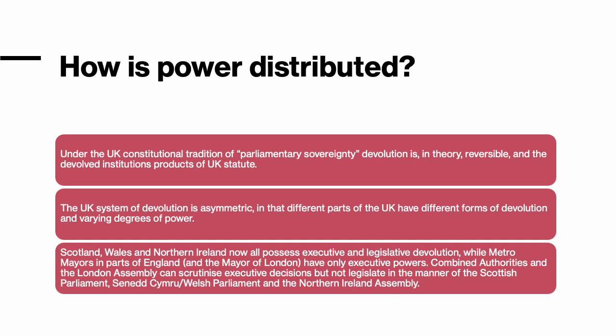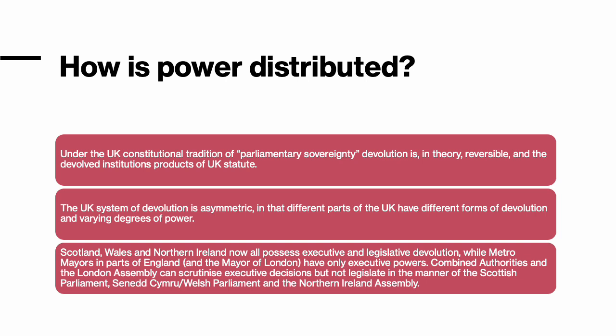So when we talk about power, it's important to understand that under our current constitutional tradition, that power could be taken away at any point. As it stands, though, we do have devolution, and the UK system is largely asymmetric, which means that different parts of the UK have different forms of devolution and varying degrees of power. So remember those three branches: the executive, the legislative, and the judiciary. So those three branches of powers, not all people have control over those.